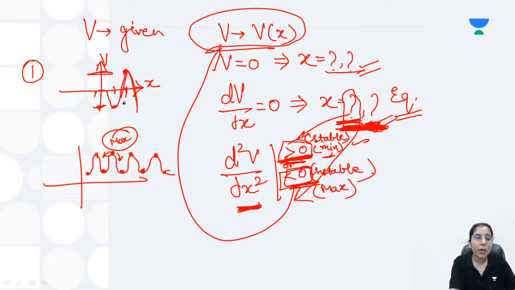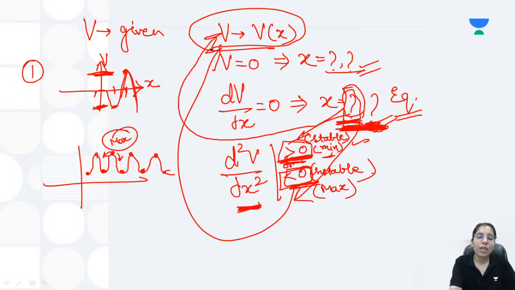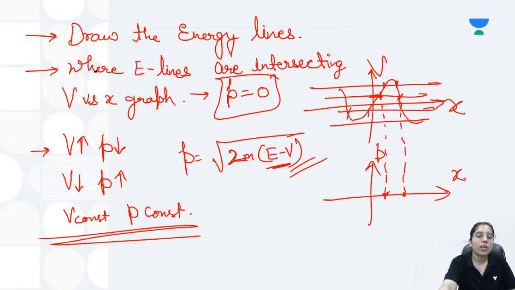But now comes the point, till what depth or till what height do I have to take the minima or the maxima? For that, at whatever value of x I have got the greater than 0 or less than 0 case, I will put that same value of x in the given potential, and I will get to know what the depth or the height should be in that particular case. So this is how we will get to know whether we maximize somewhere or minimize somewhere, and how. Done?